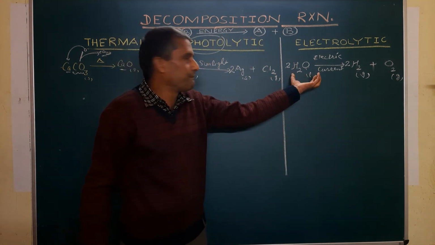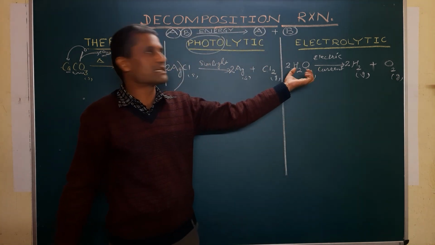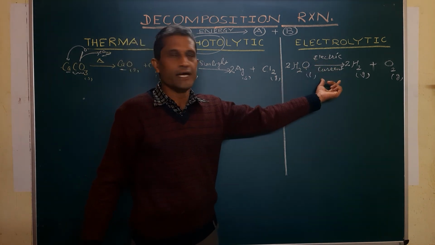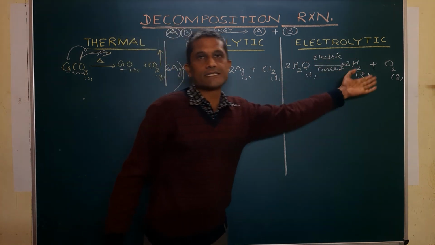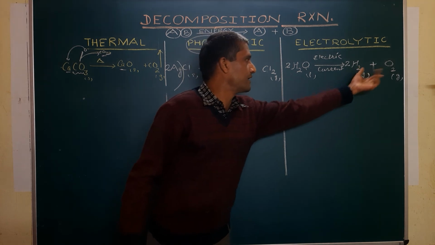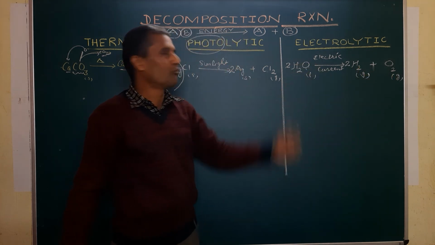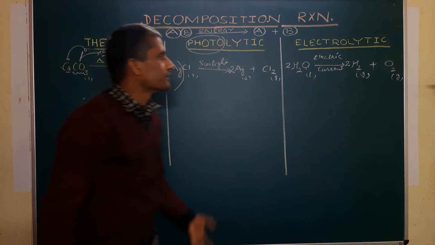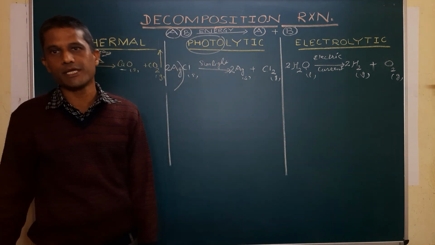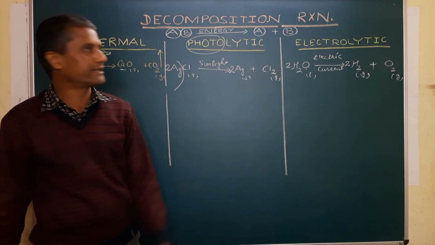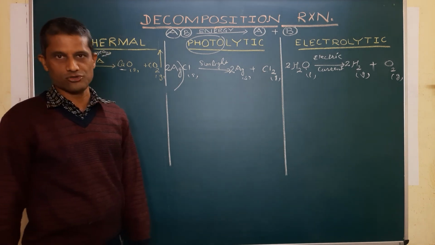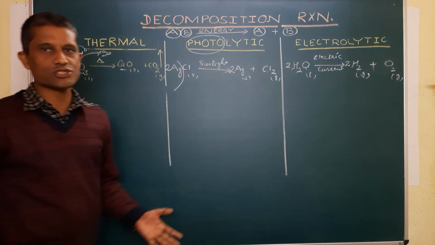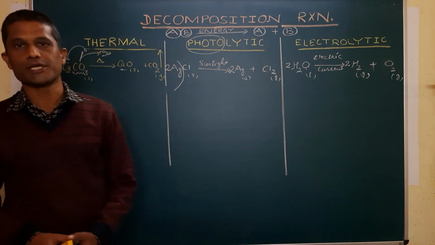Once again you are witnessing that a single substance breaks down under the action of energy to give you two or more simpler substances. Hydrogen and oxygen are formed when water is electrolyzed, or when water is undergoing a decomposition reaction in the presence of electric current, and that decomposition is called electrolytic decomposition. That's all about the decomposition reaction here.